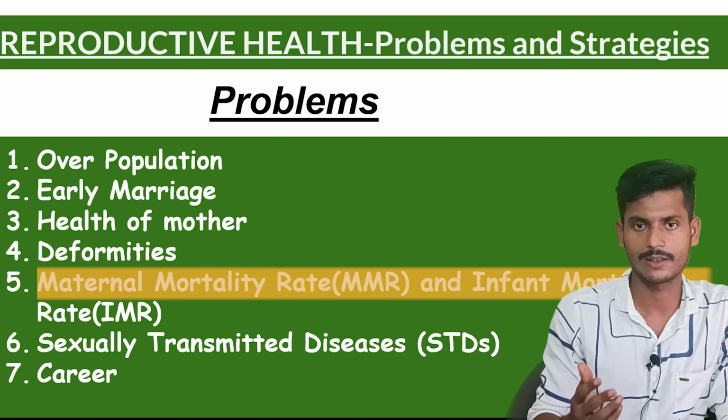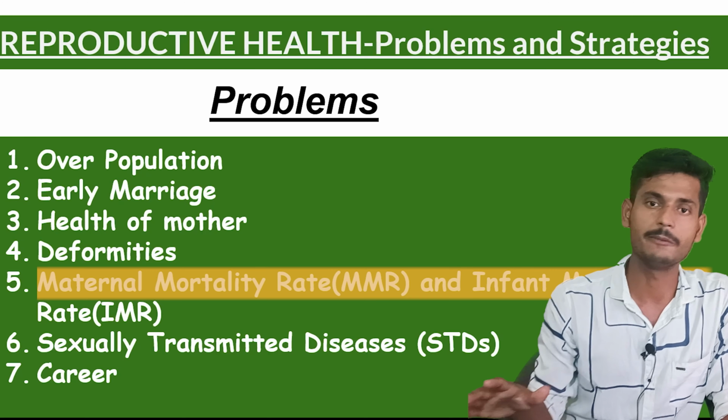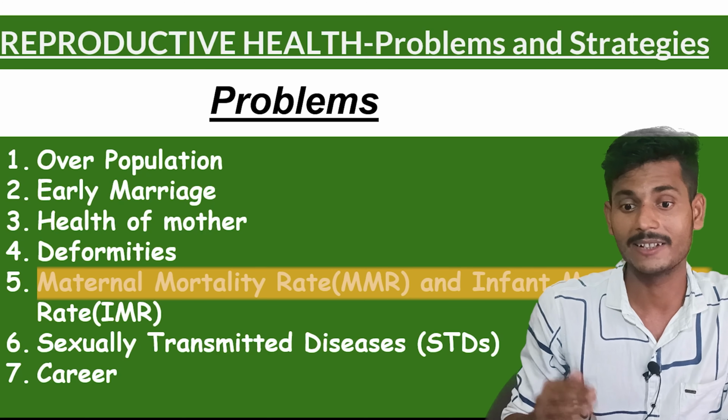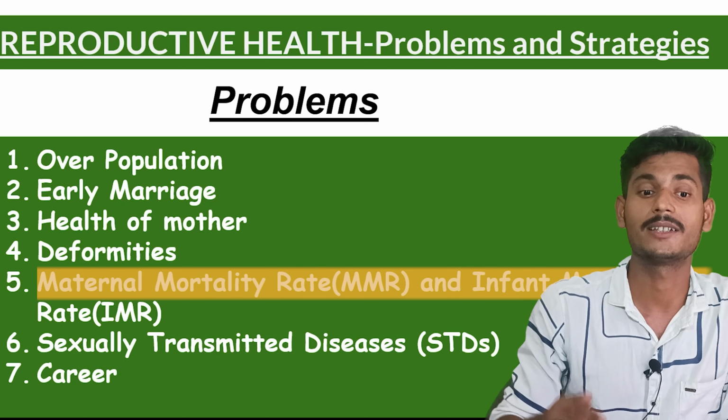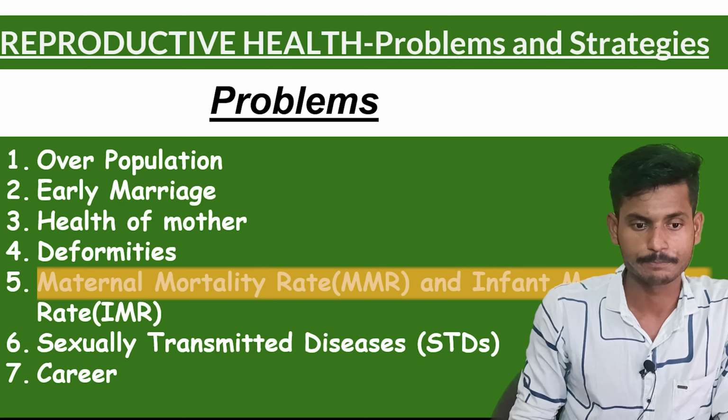For example, polio, tuberculosis, cholera, and many more.